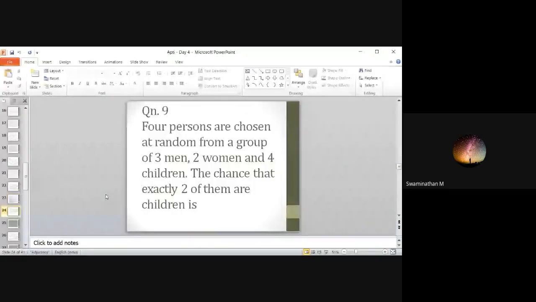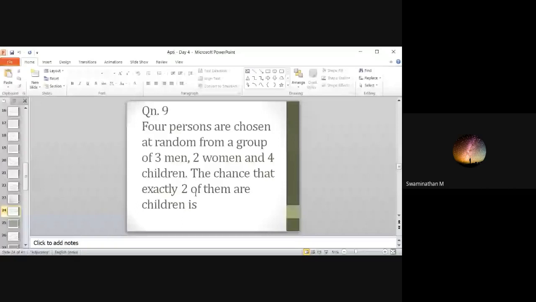4 persons are chosen at random from a group of 3 men, 2 women, and 4 children. The chance that exactly 2 of them are children is.